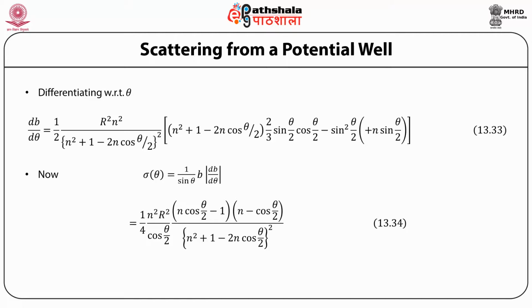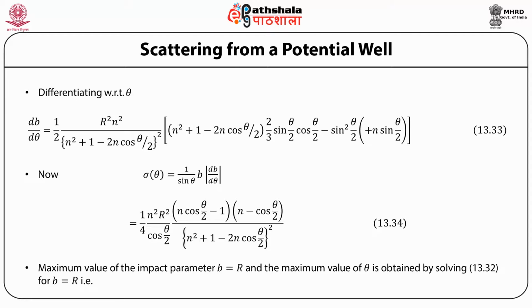You can see that the maximum value of the impact parameter b is equal to R, and the maximum value of theta is obtained by solving the earlier equation for R is equal to b.